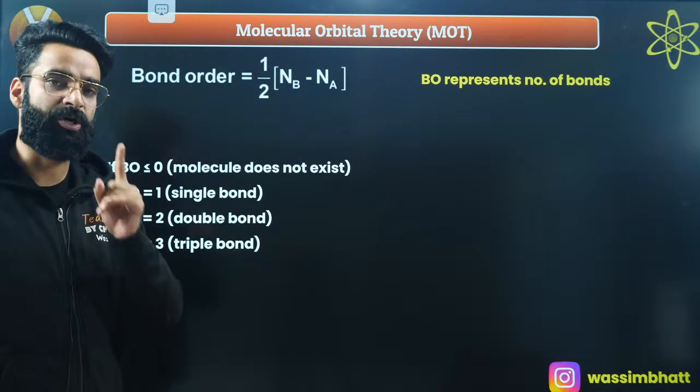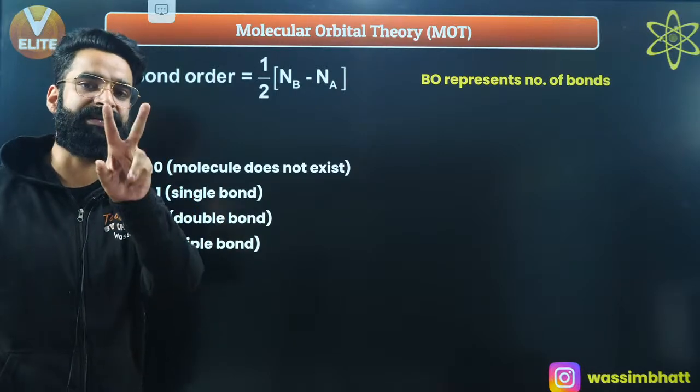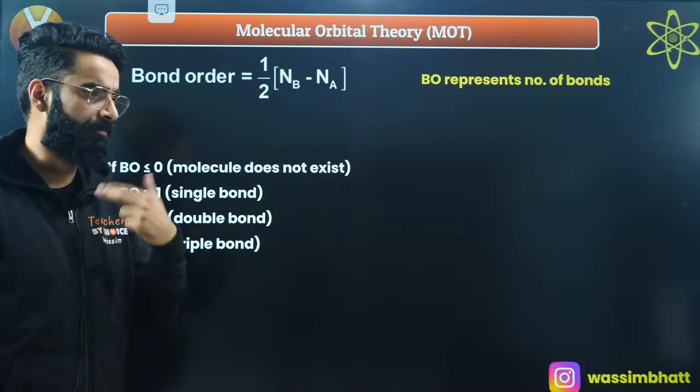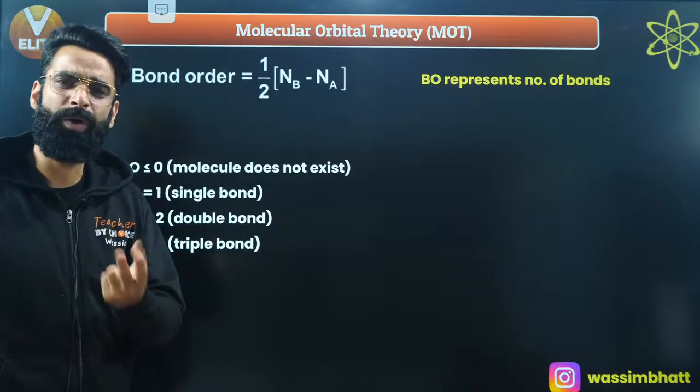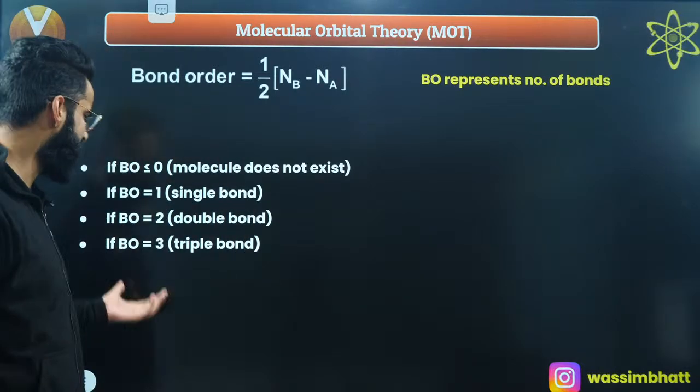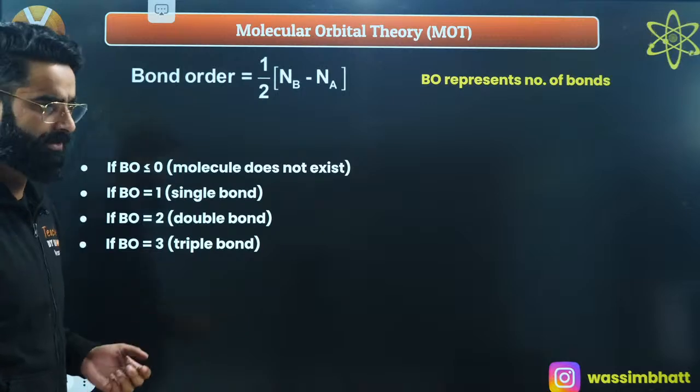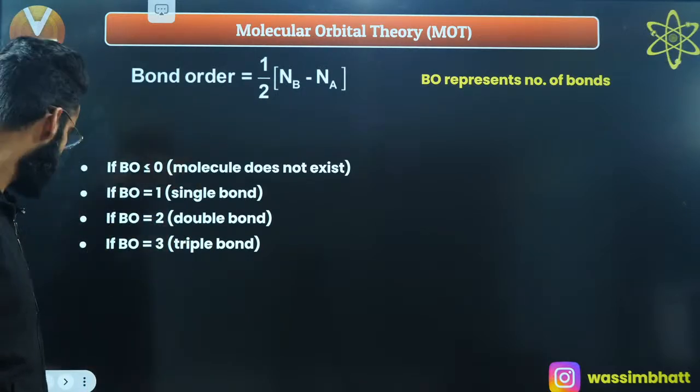If the bond order comes out to be 1, that means there's a single bond between two atoms in a molecule, right? If the bond order comes out to be 2, remember, there are 2 bonds between the two atoms in the molecule. Similarly, if the bond order is 3, there's a triple bond between two atoms in a molecule. Do remember these things as well, yeah?